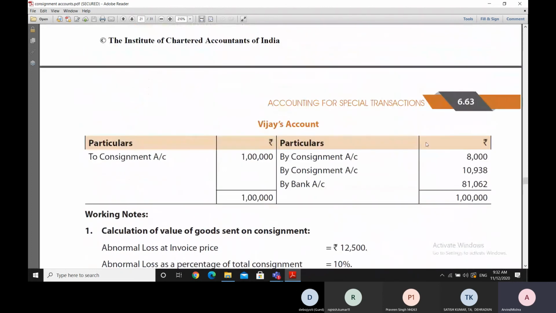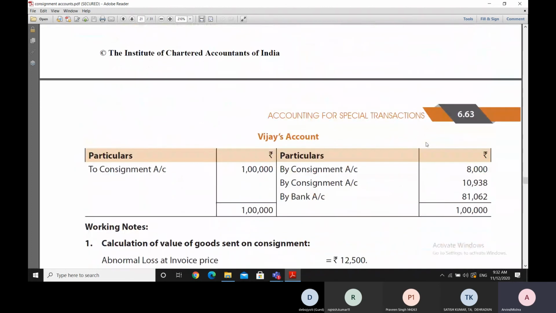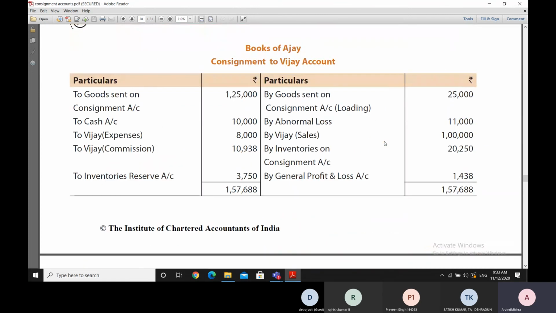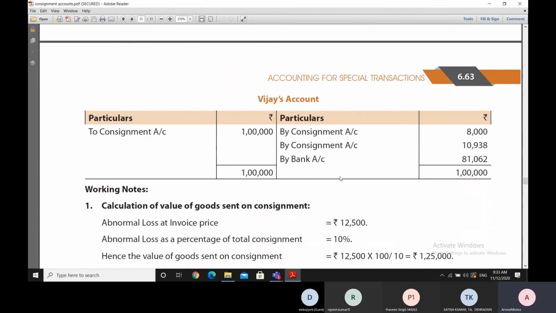Now, when we make the consignee's account, then the sale was made at 1 lakh rupees, and then the expenses have to be reimbursed, 8,000, and 10,938 is the commission. As you can see, commission 10,938 is to be given to Vijay.